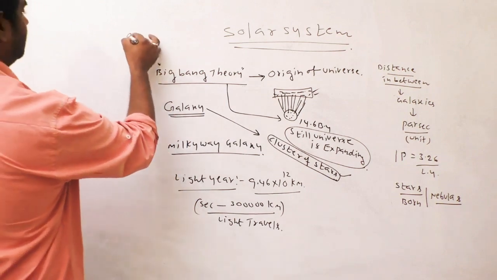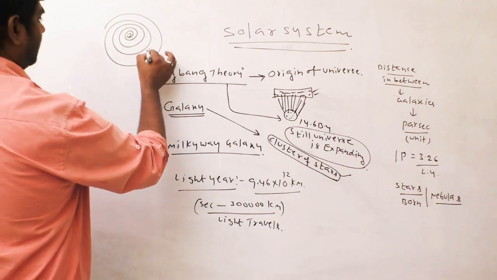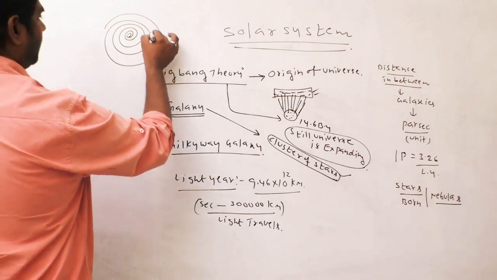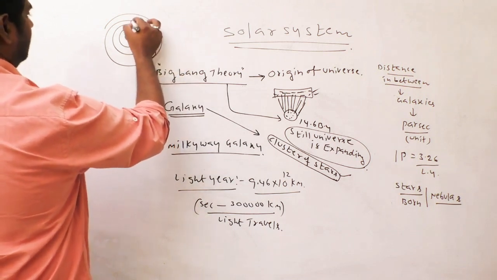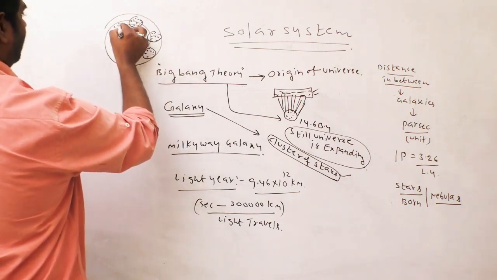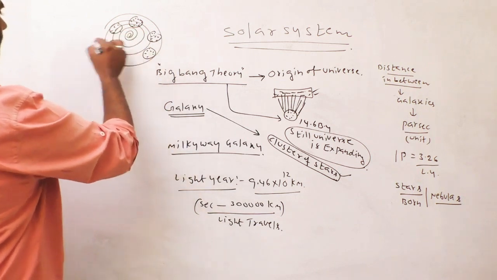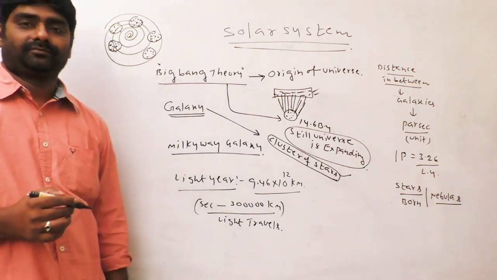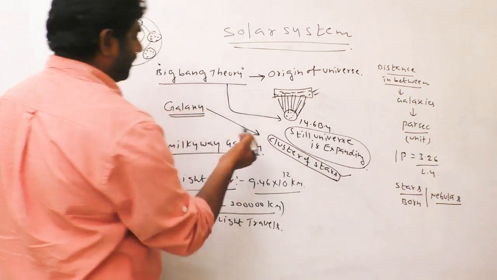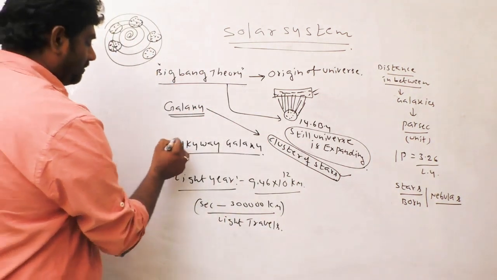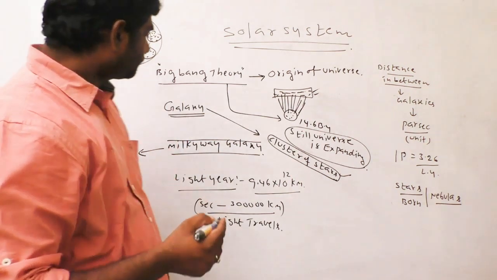You see here, stars are there in one group, this is called a galaxy. Here is another group, another galaxy. Many are there. So, galaxy is a cluster of stars. One of the galaxies is the Milky Way galaxy. You know what milk means.